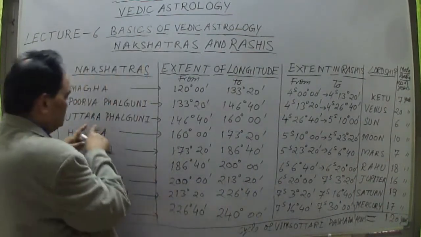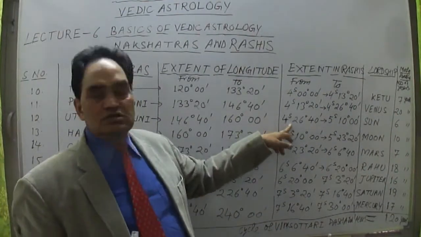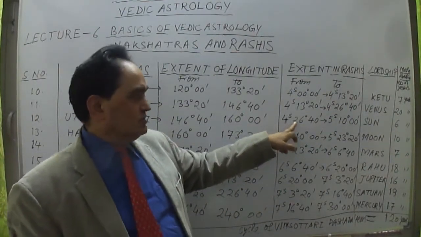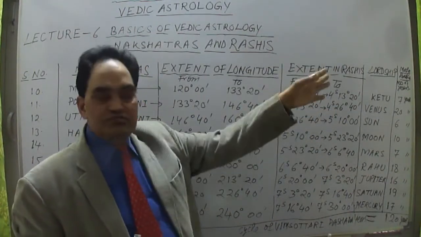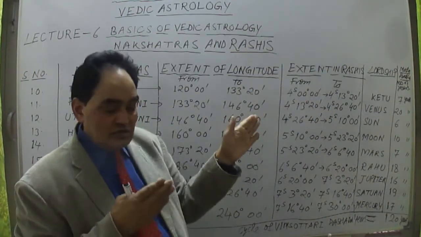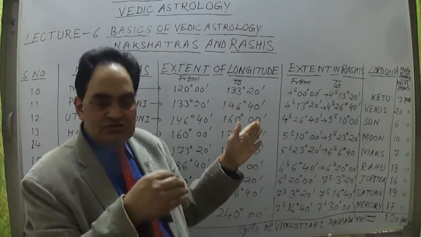So for the third nakshatra, Uttar Phaguni, 1/4 will fall in the Leo sign, because it was from 26 degree 40 minutes to the next, 5 sign past 10 degree. So here Leo sign is completed. After that Virgo sign starts, Kanya Rasi starts.